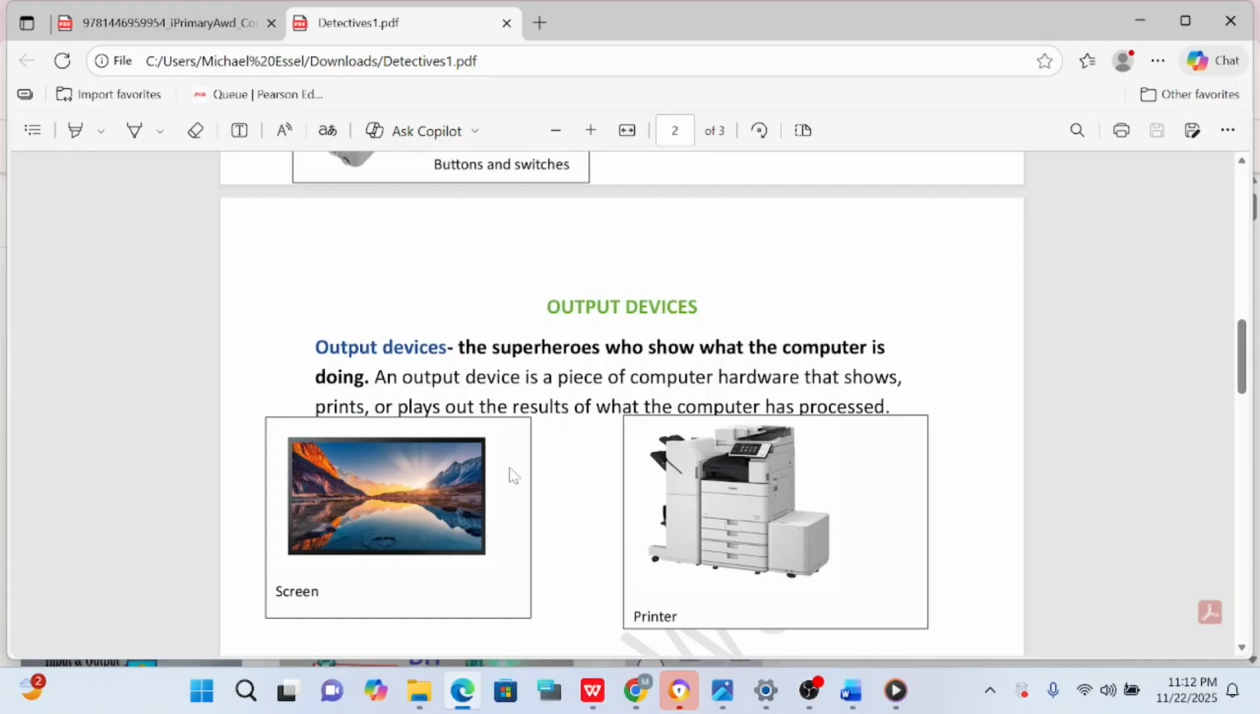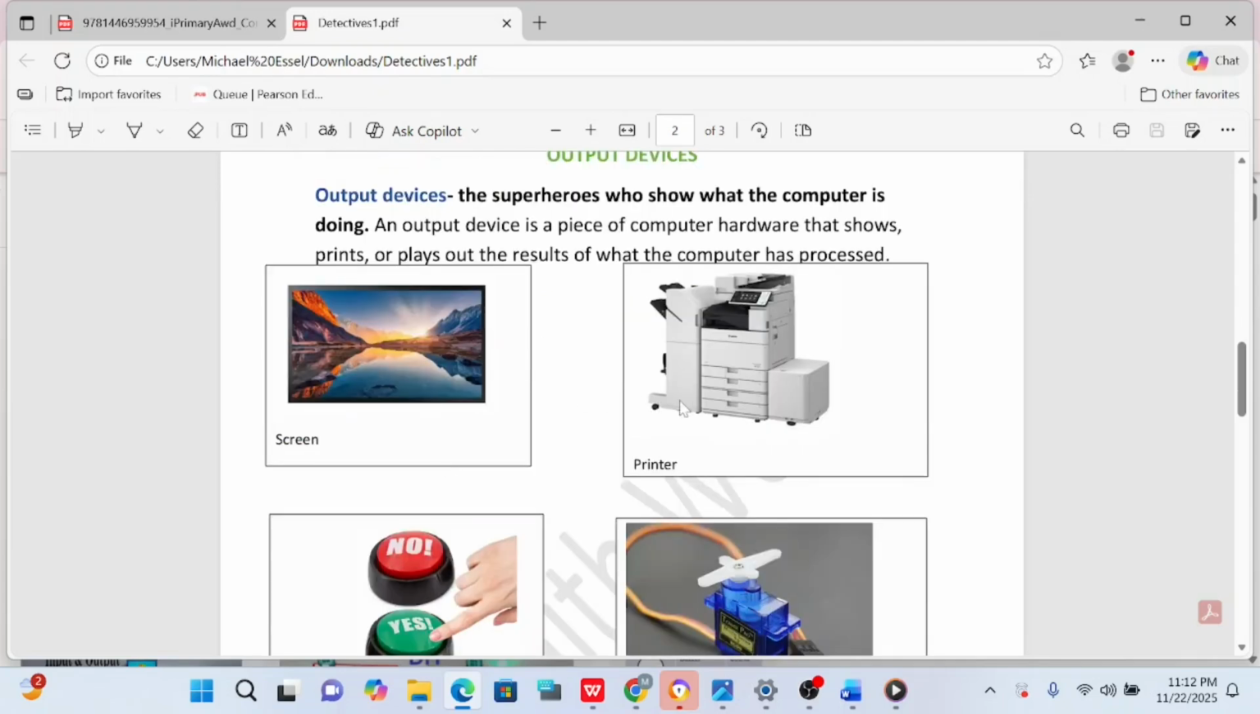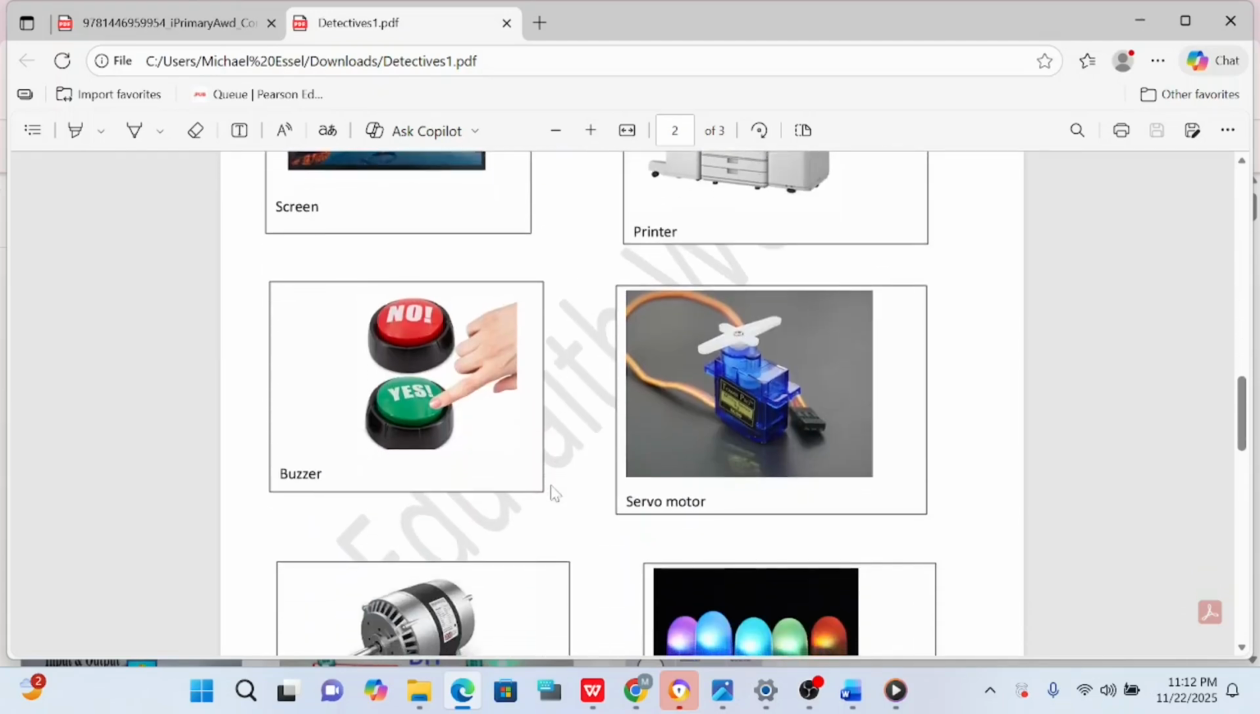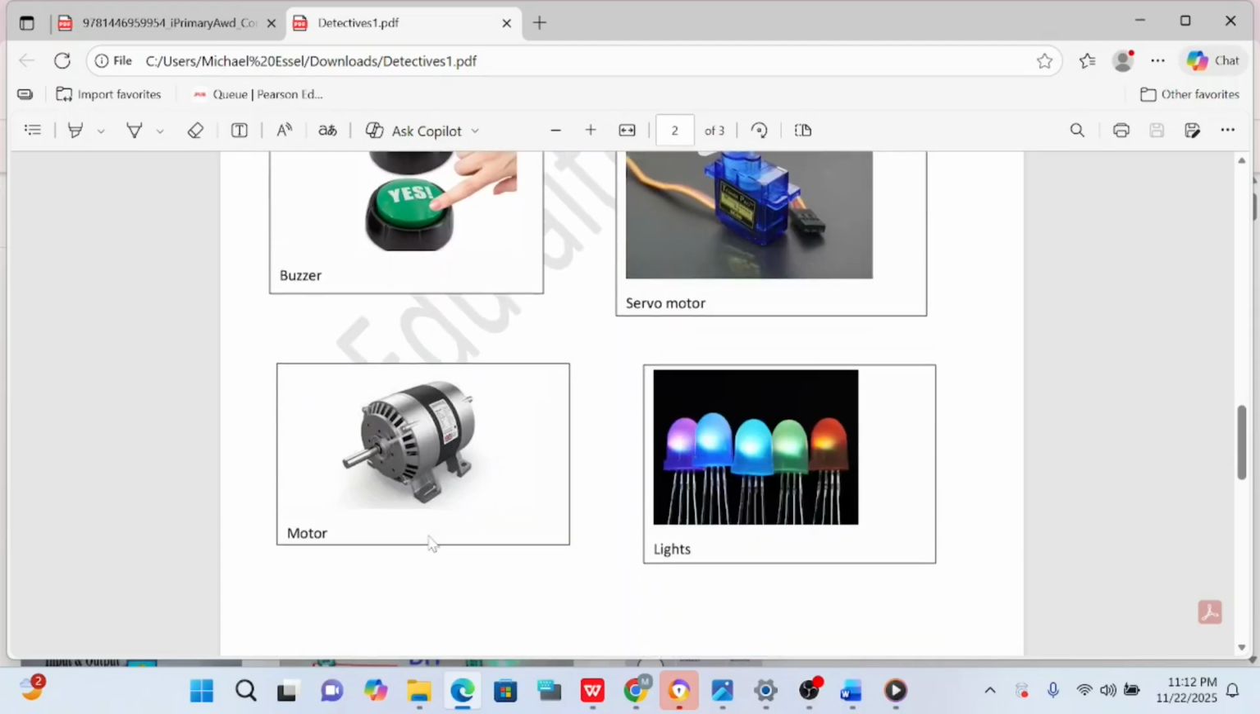All right, they show the results of what the computer has processed. Now let's look at these superheroes: screen, printer, buzzer, servo motor, and lights. As device detectives, your job is to spot these output superheroes and see what the computer is doing or showing.